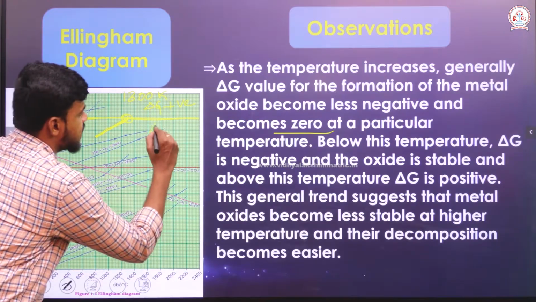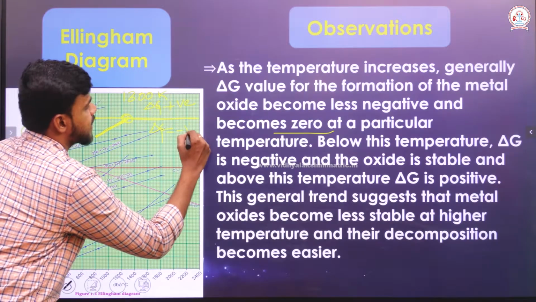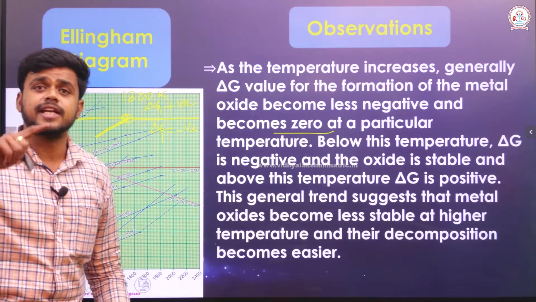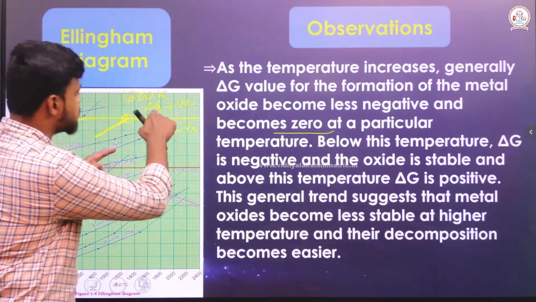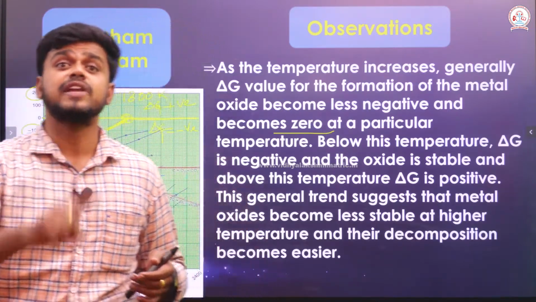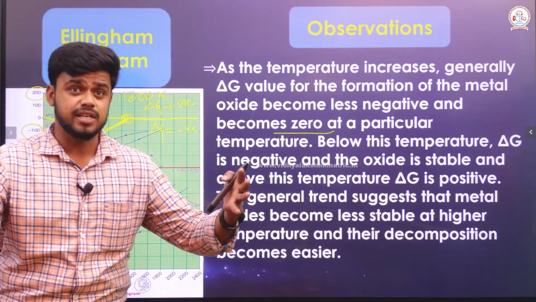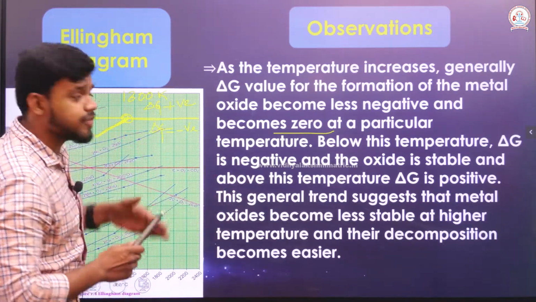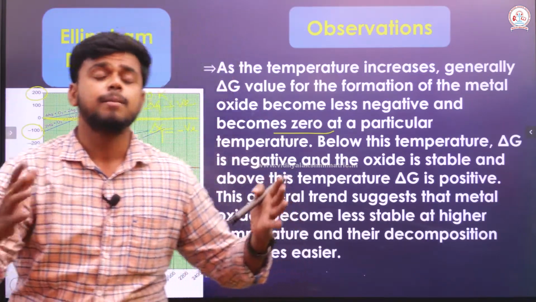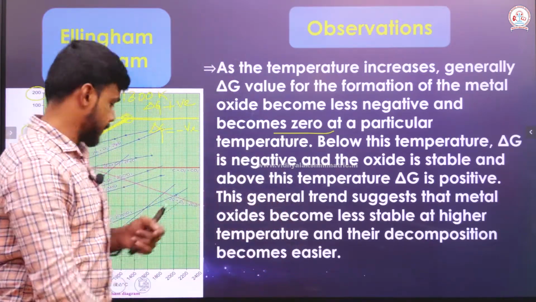Below that temperature the Gibbs free energy will be negative, which means the oxide that has been formed is more stable. If the Gibbs free energy is positive, the oxide that has been formed is less stable and will undergo decomposition very easily, which means decomposition will definitely take place for the metal oxide. Don't forget it.